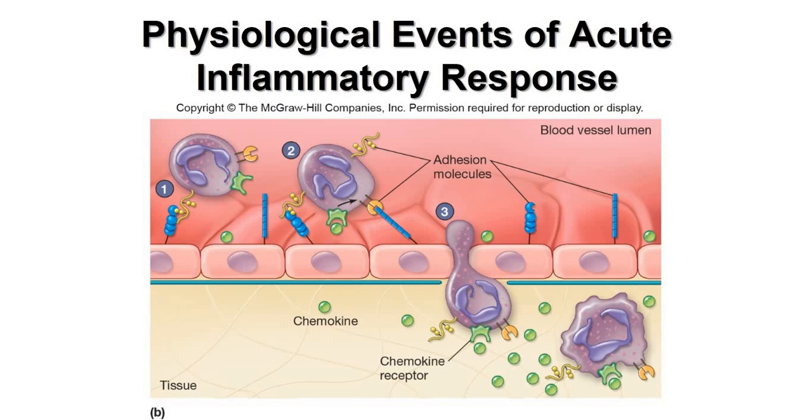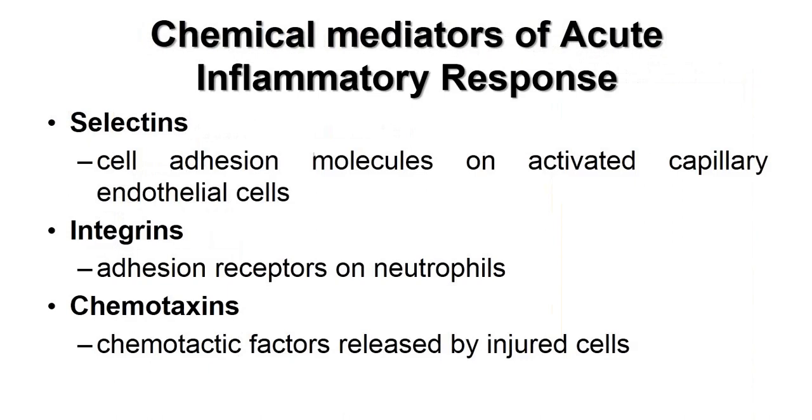What are the physiological events of acute inflammatory response? These are the classical physiological effects of acute inflammatory response. You have selectin-integrin interaction. Again, where do you find selectin? Where do you find integrin? You have integrin on the neutrophil and the selectin on the capillary endothelial cells.